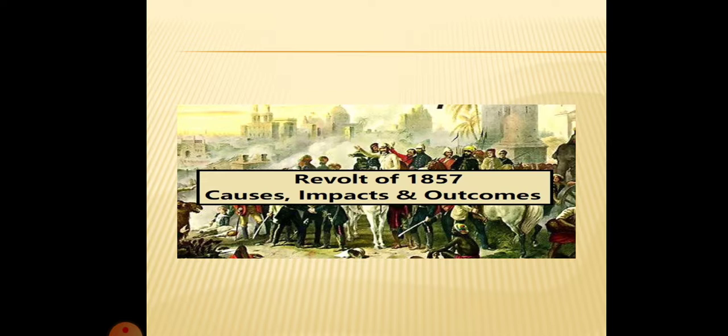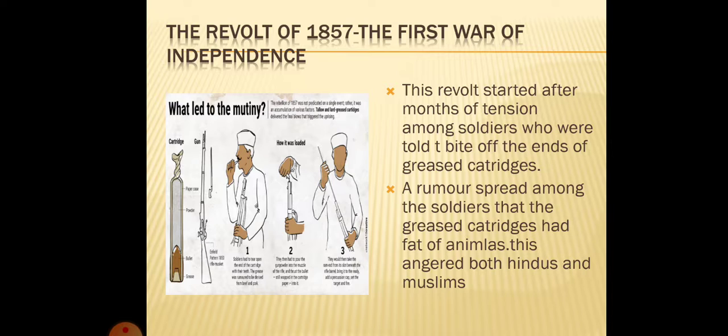Now, let us study about the revolt of 1857. What were the causes? What was the impact? And what was the outcome of this revolt? The revolt of 1857 was also known as the First War of Independence. This revolt started after months of tension among the soldiers who were told to bite off the ends of greased cartridges.